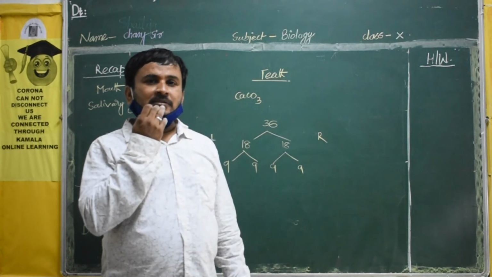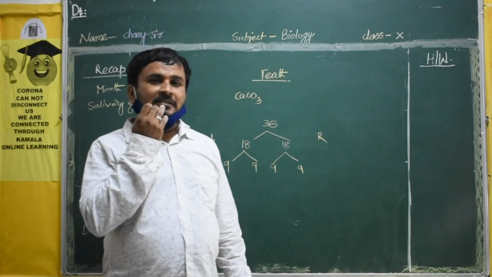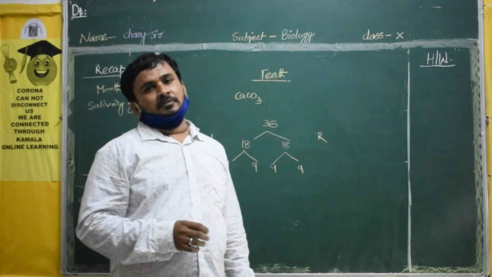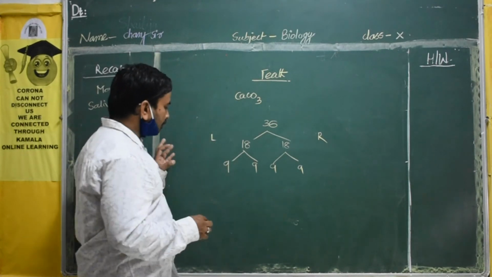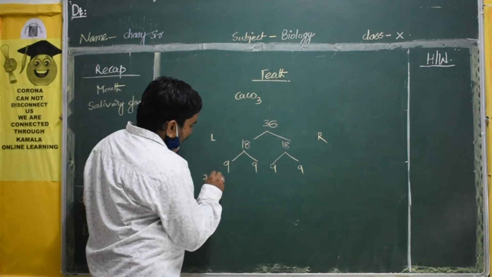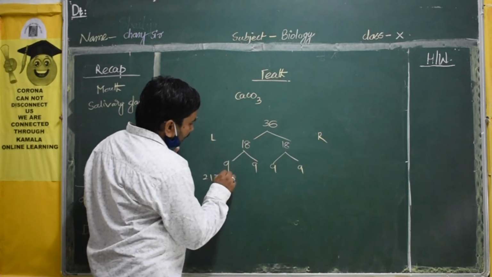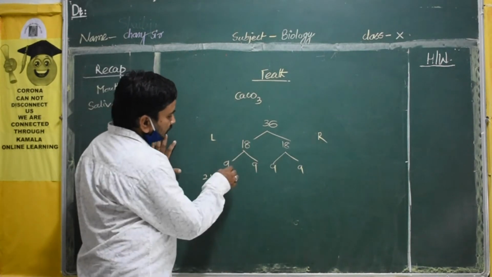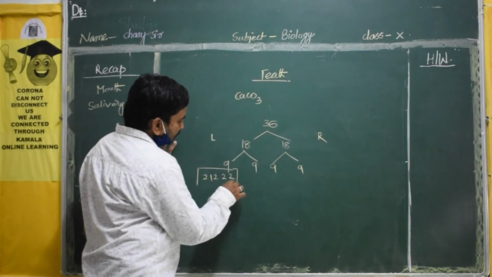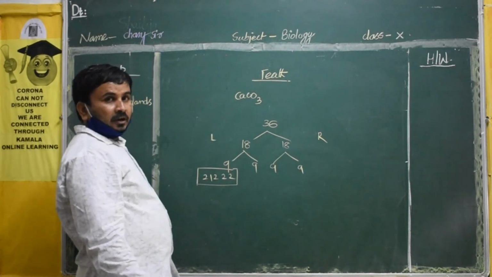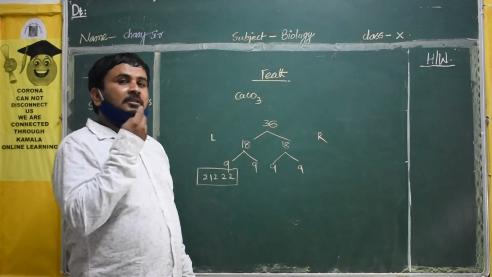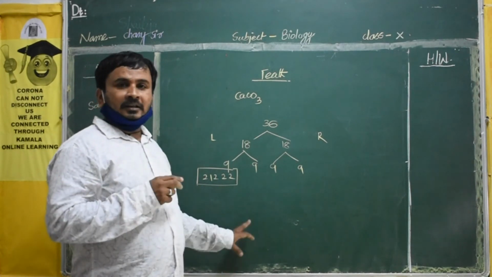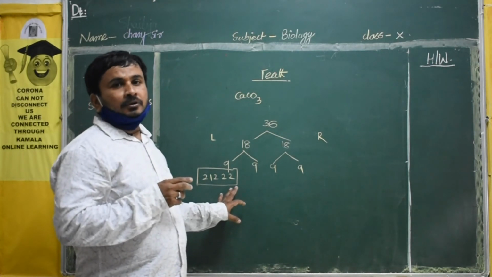Incisors, canines, molars and premolars. The formula: first 2 will be there, after that 1, after that 2, and again 2 and 2. How many in total? 9 will be there. This is the dental formula, which is present in your mouth.